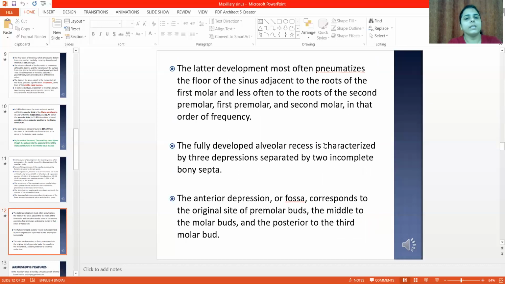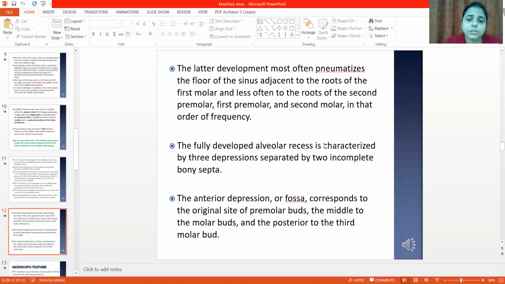Later in the course of development, most often it pneumatizes the floor of the sinus adjacent to the roots of the first molar and lays open to the roots of the second and first premolars in that order of frequency. The fully developed alveolar recess is characterized by three depressions separated by two incomplete bony septa.